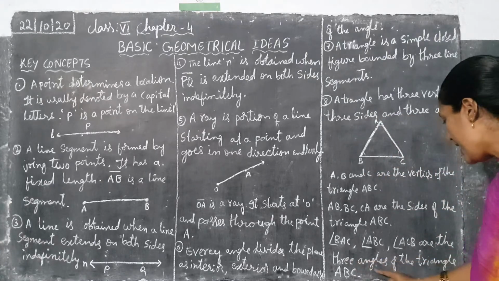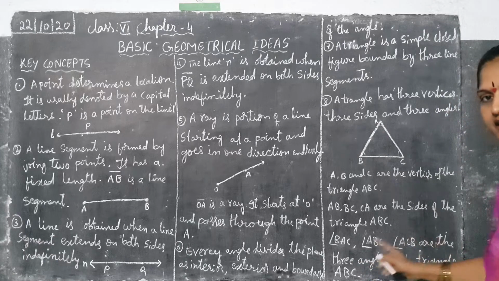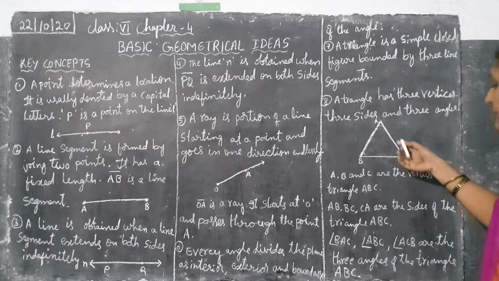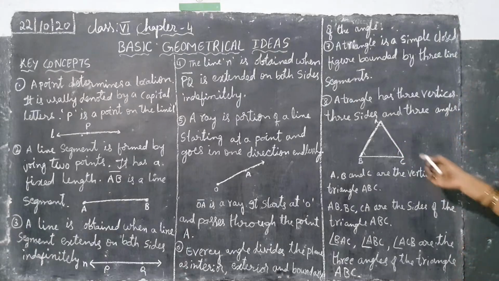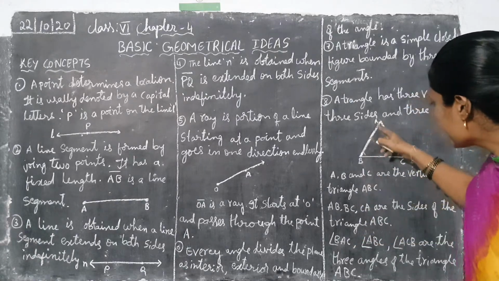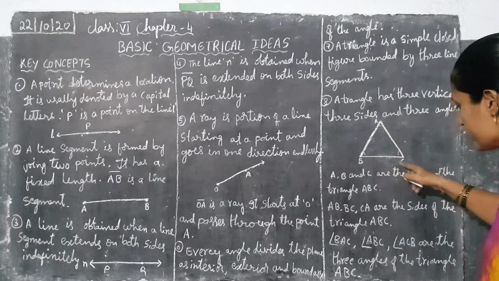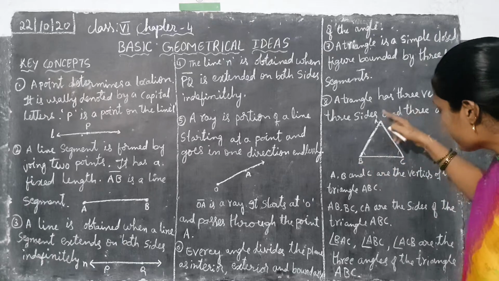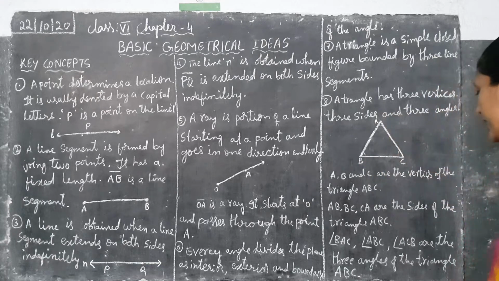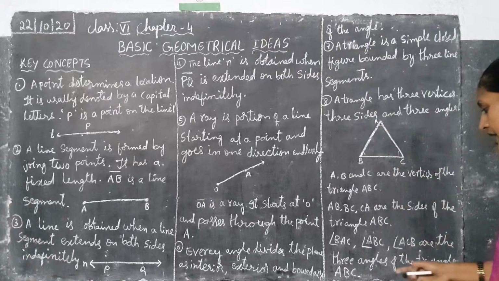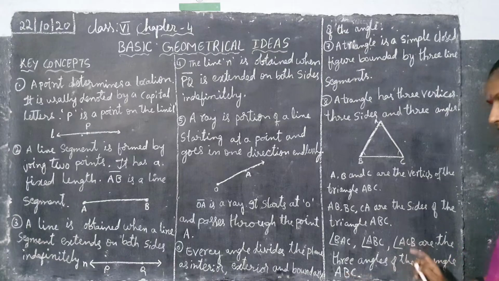These are the 3 angles of the triangle ABC. If they ask what the angles of triangle ABC are, we have to write angle ABC, angle BAC and angle ACB are the three angles of the triangle ABC.